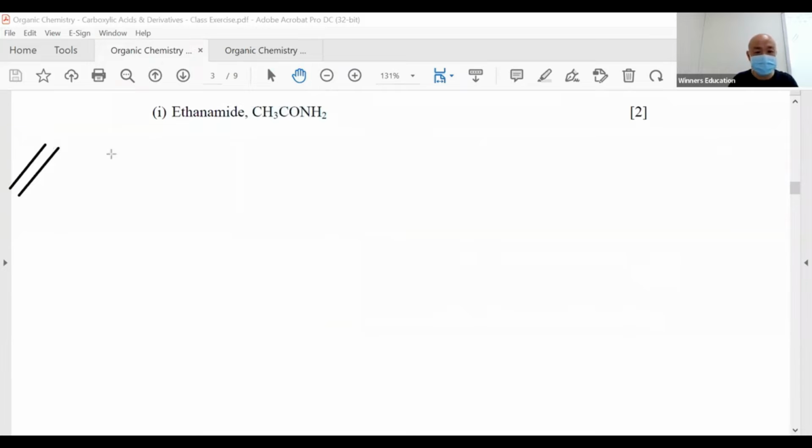So from here, I know I need to come here. What is this? This is a 2 carbon amide, so this is your primary amide. I know that I need to go through this step first. How do we get your amide? An amide is made when you use acid chloride. Make sense? So I need a 2 carbon acid chloride. This is my first step, if you ask me.